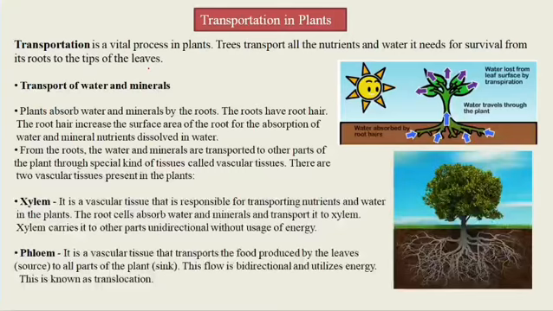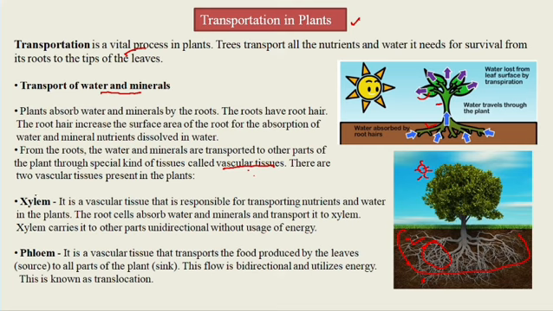Photosynthesis helps, okay, and the food is made in the leaves. We know that the kitchen of the plant is the leaves. So the food is prepared in the leaves during photosynthesis and sent to the other parts of the plant for energy and growth. So that's the need of transportation in plants.